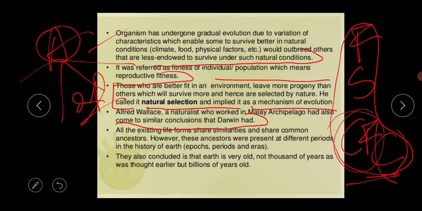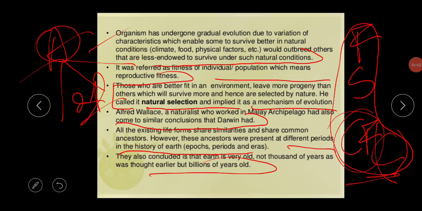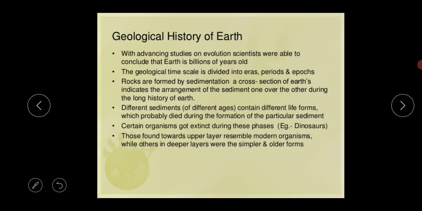However, these ancestors were present at different periods in the history of earth. They also concluded that the earth is very old, not thousands of years as was thought earlier, but billions of years old. So this is the basic theory of the evolution of life forms.